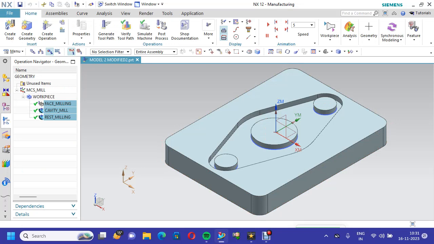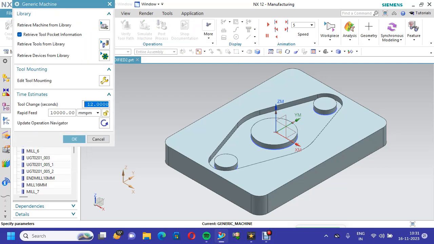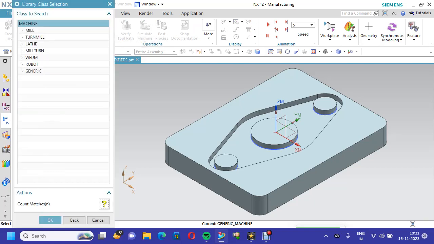Now another important operation is to go to simulate machines. In this, we can go for machine tool view, generic machine, go to edit options, retrieve machine from tool library, and go to milling options.